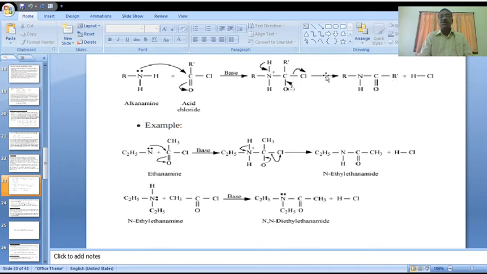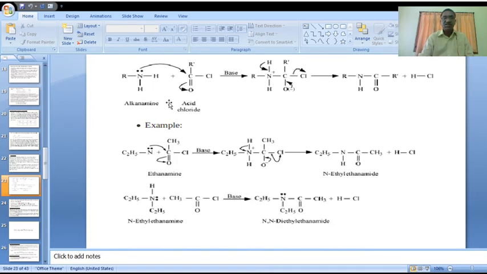In this step, the base is pyridine. In presence of pyridine, the reaction proceeds, removing HCl to form the amide. This is the common reaction for acylation.